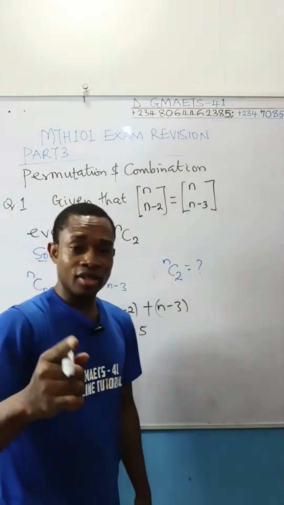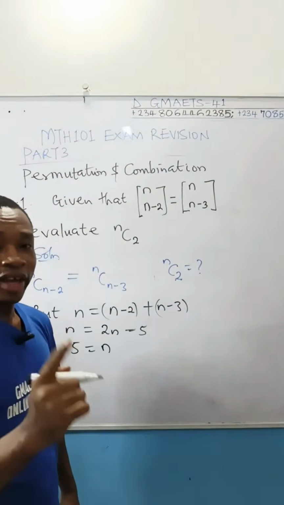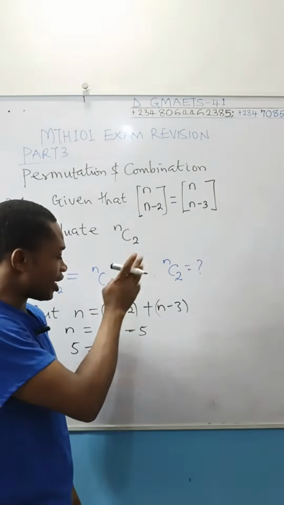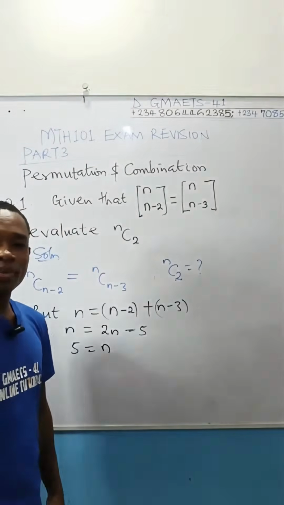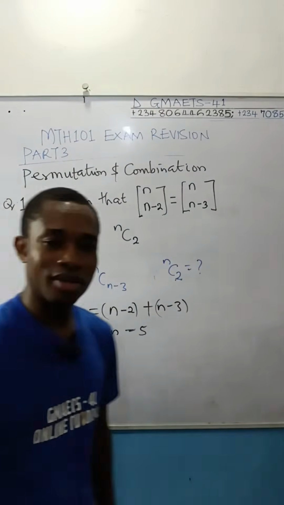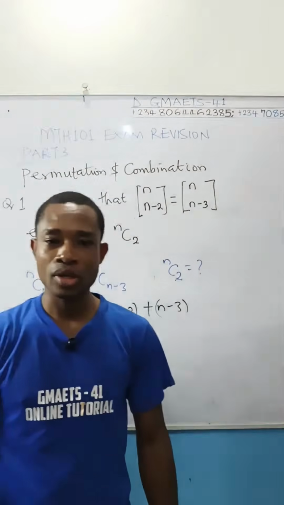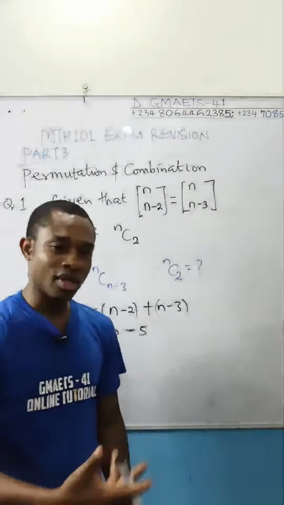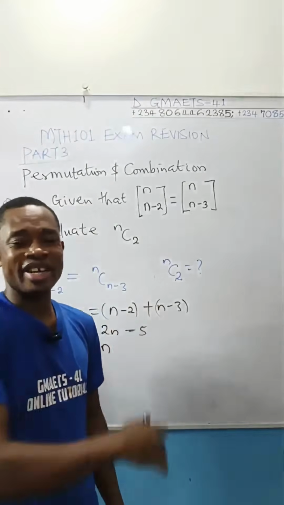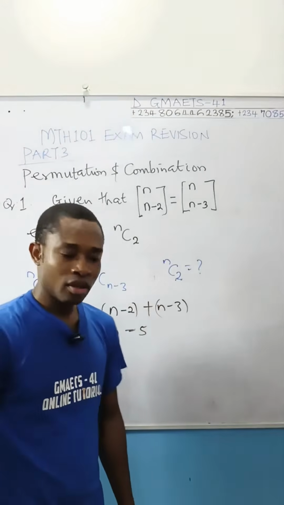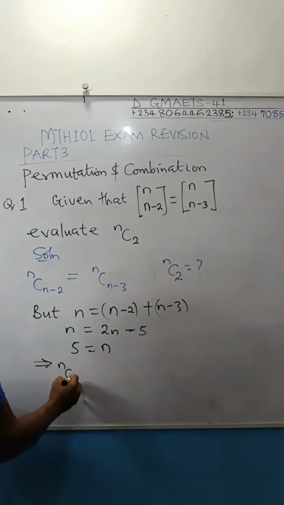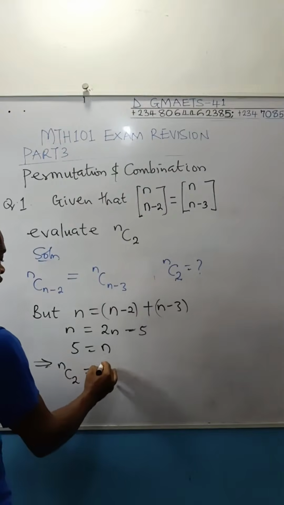The value of n is 5. Your examiner can simply ask you, find n from here. See this problem, just find n. Like I said, your questions are 1 plus 1. Nobody is interested in intimidating you, giving you questions that will choke you. They're 1 plus 1. So you see this thing, just like I taught you. In your exam tomorrow, you could just see a question and they're asking you to find n.